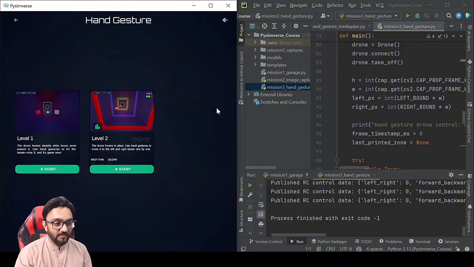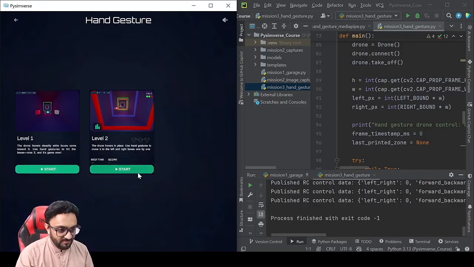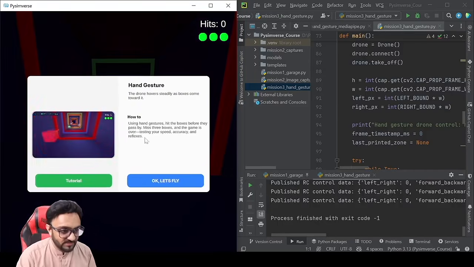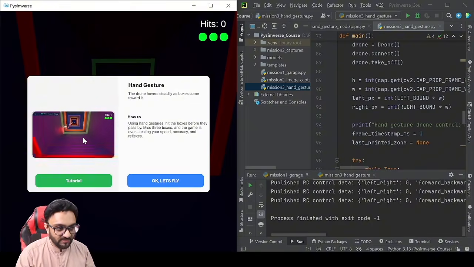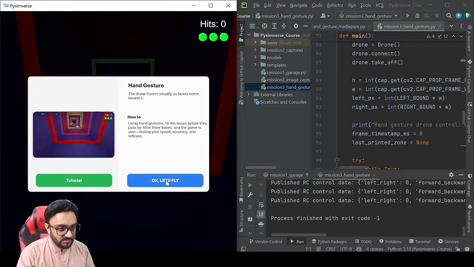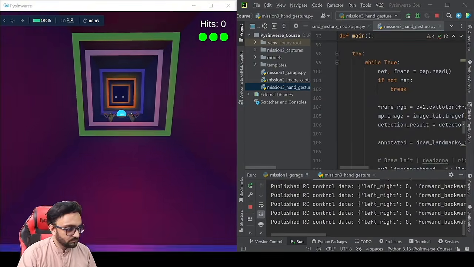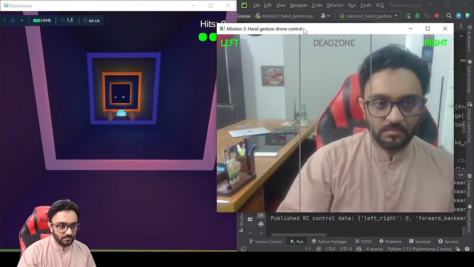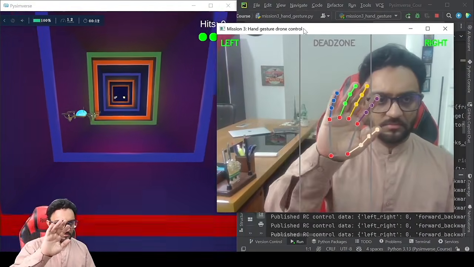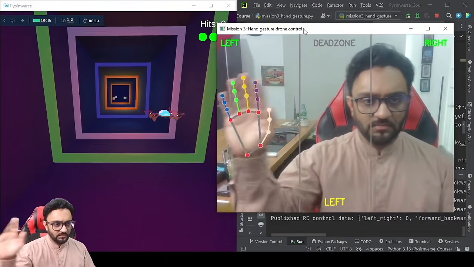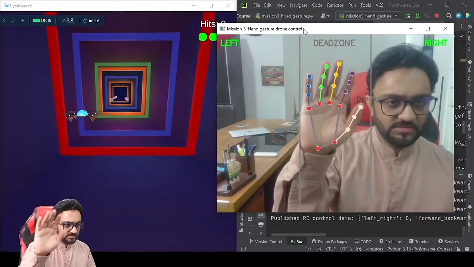So now that we have our hand gesture working, what we can do is we can actually play a game with it. So that is our level 2 game, and there is scoring on this as well. So you have to move around, and you have to basically hit all of these different obstacles that are coming your way. So let's try that out. There you go. Yeah, now it's easier to imagine.